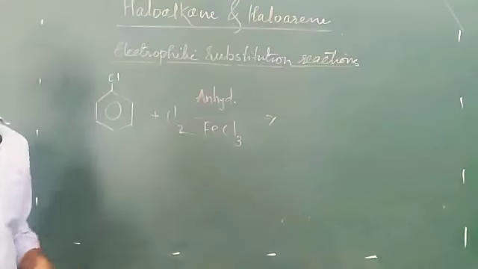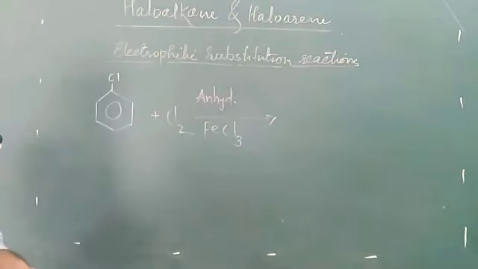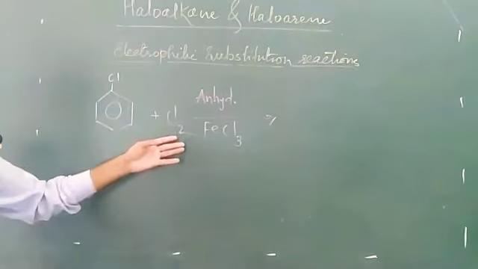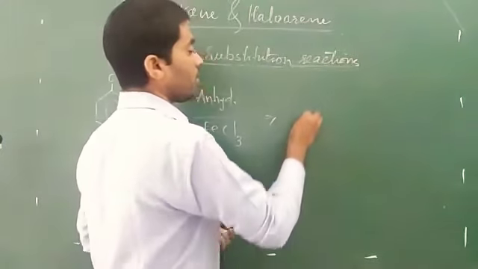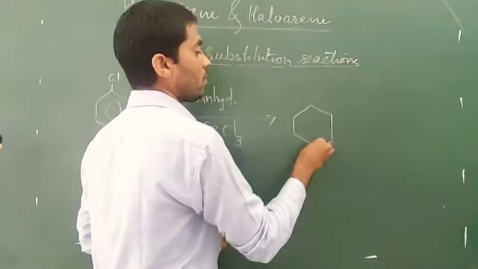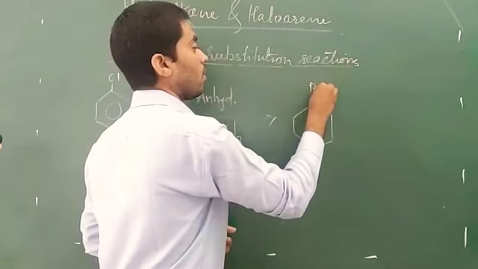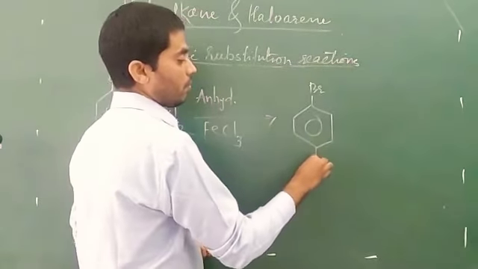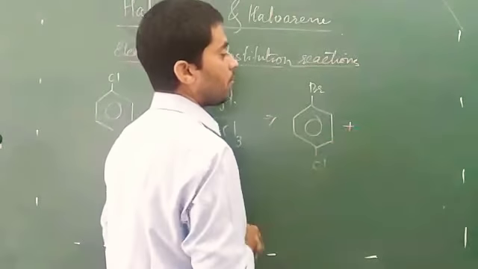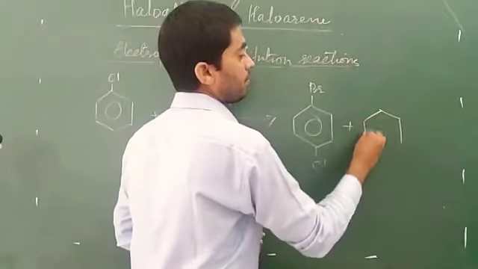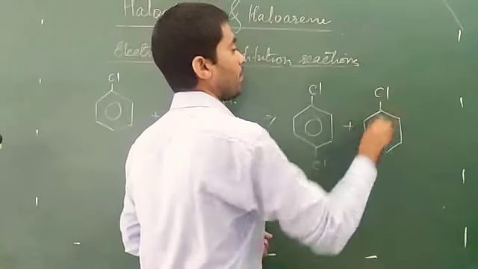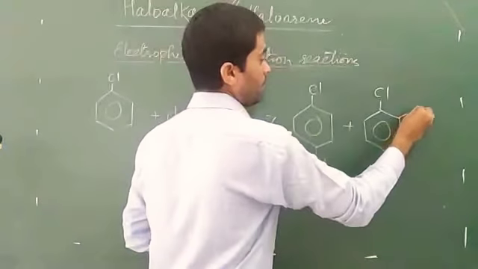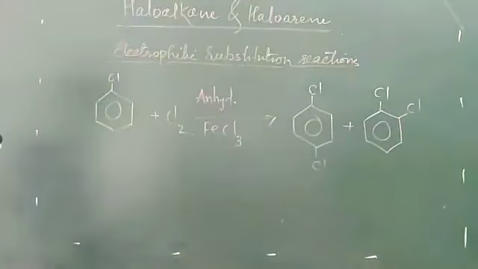It converts the Cl2 into a chlorine electrophile, and then the chlorine electrophile will attack at ortho and para positions. Now what happens, we'll see. This will be the compound.